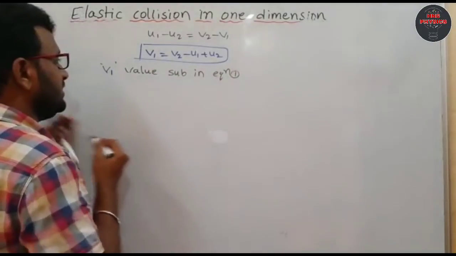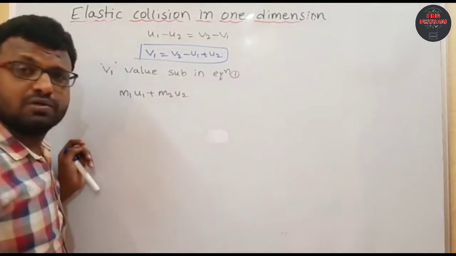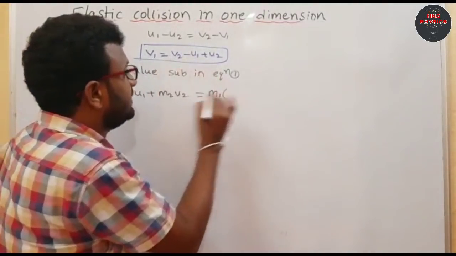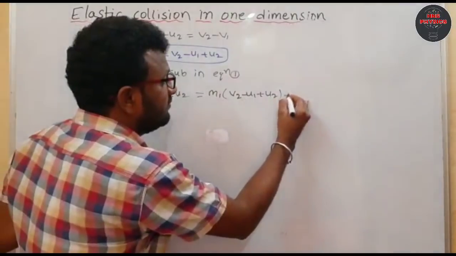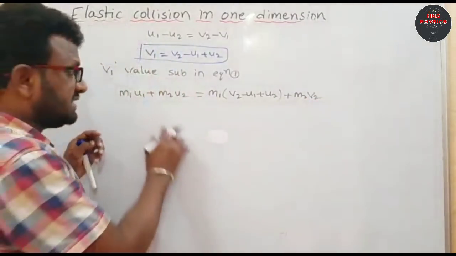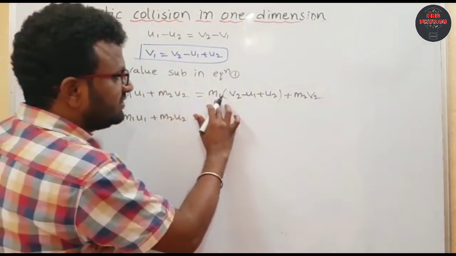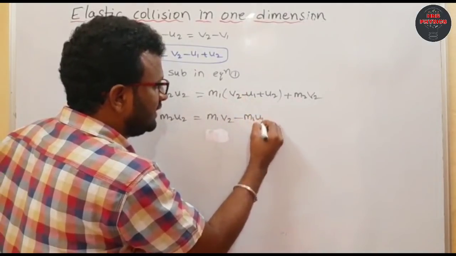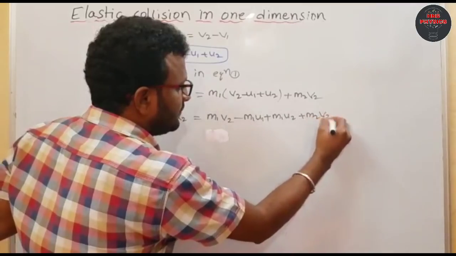So what is my equation 1? That is m1 u1 plus m2 u2 equals, in place of v1 you can write this value, that is v2 minus u1 plus u2, then m2 v2, as it is. Now, m1 u1 plus m2 u2 equals, multiplying with m1, m1 v2 minus m1 u1 plus m1 u2 plus m2 v2, right?